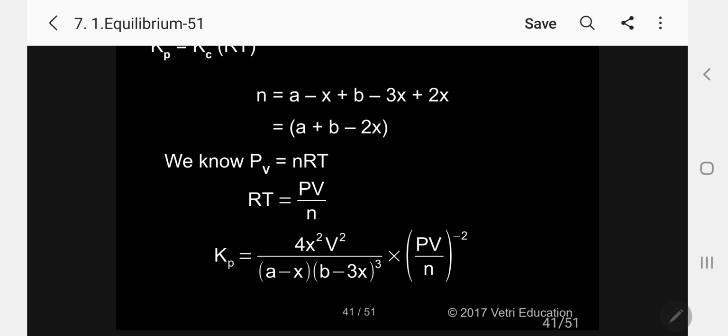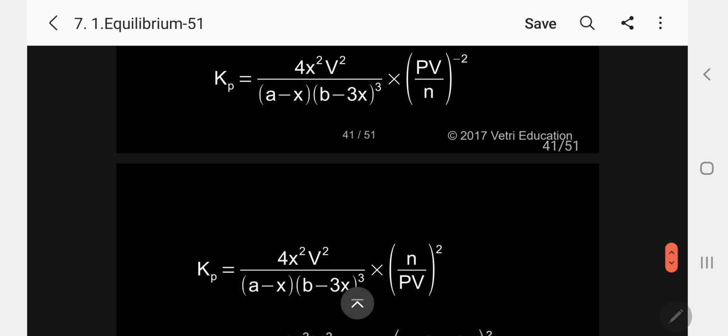So I am inverting because it is the plus values, I am putting in the reverse one. This is to the power of minus. So 4s squared v squared by (a minus x) (b minus 3x) whole cube into (pv by n) to the power of minus 2. This is the value for that one.